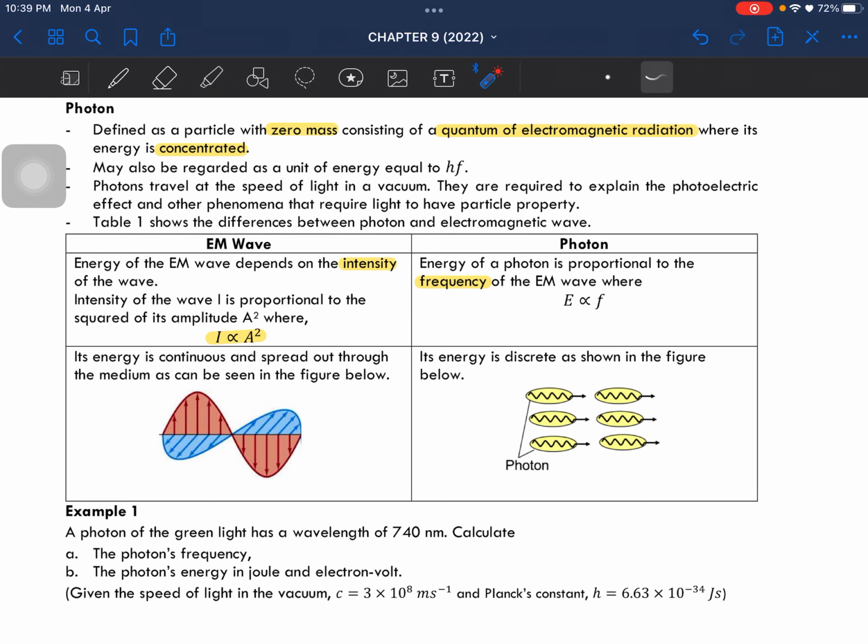For an electromagnetic wave, the energy is continuous and spread out through the medium. For a photon, the energy is discrete. As I mentioned just now, it is a bundle of energy, and each of these bundles is known as a photon.